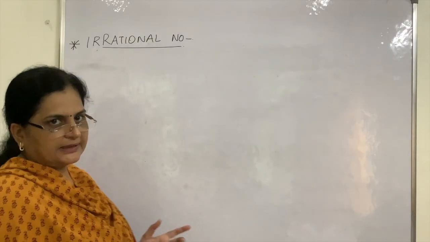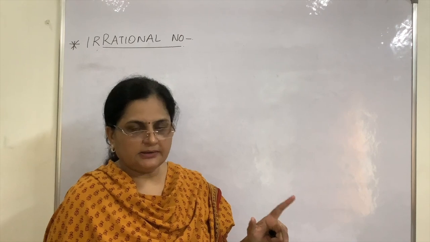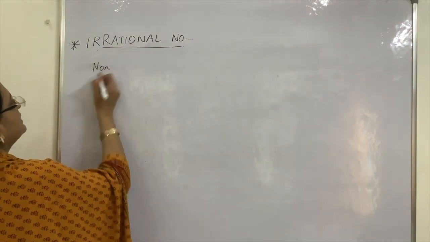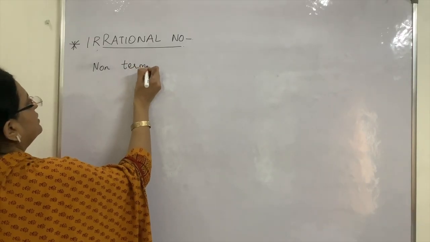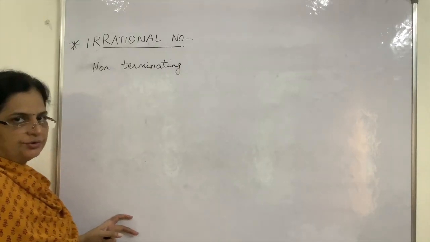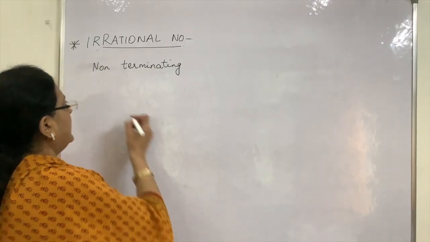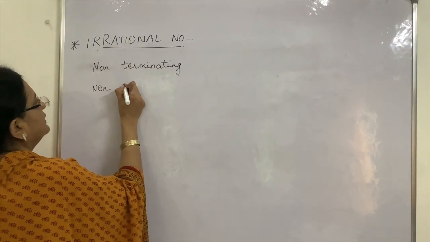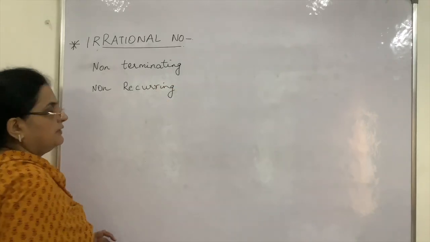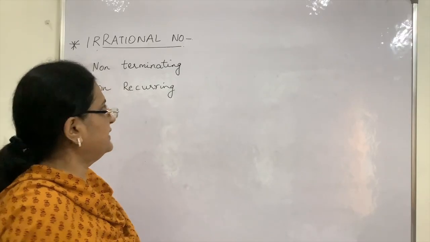Okay, so what are rational numbers? We have already discussed. Now their counterpart, irrational numbers. So for an irrational number, the decimal expansion should be non-terminating. Non-terminating means it should not end up. It should go on, and non-recurring also. Means it should not end also, and the numbers should not repeat themselves also.